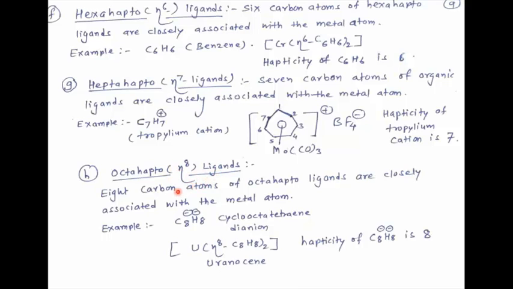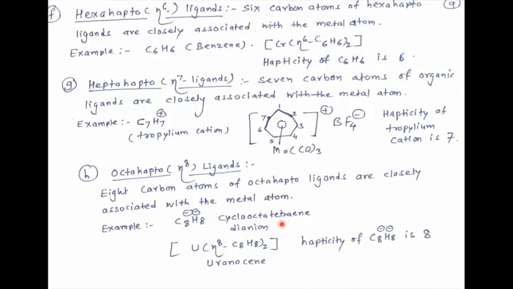octahapto, eta-8 ligands. In this case, 8 carbon atoms of octahapto ligands are closely associated with the metal atom. This is the example. Cyclooctatetraene dianion. See this, C8H8.